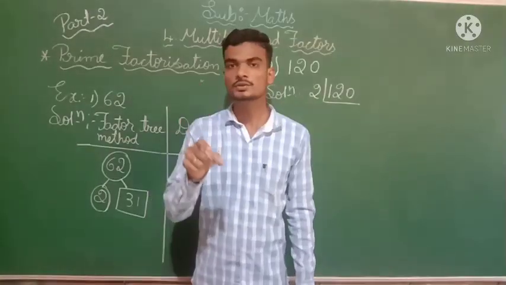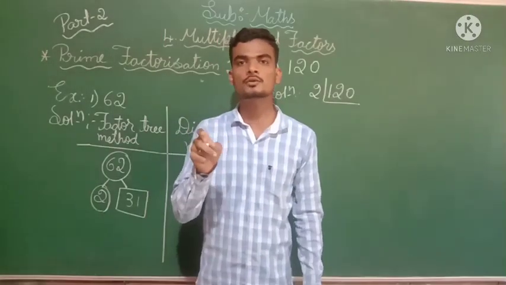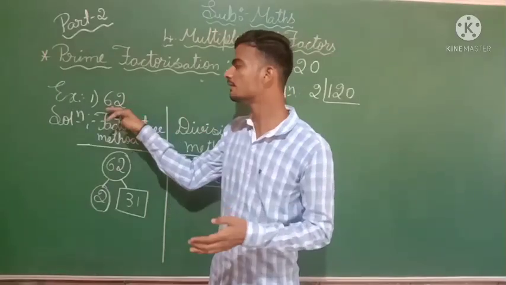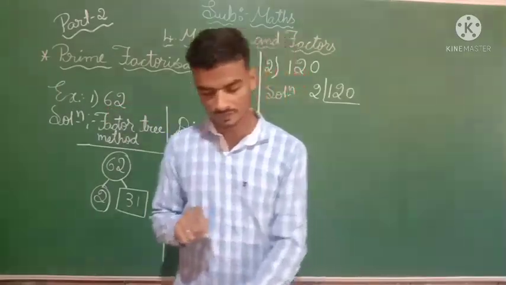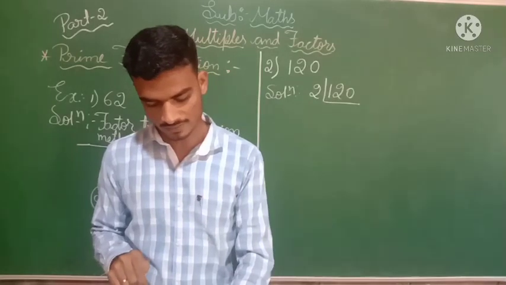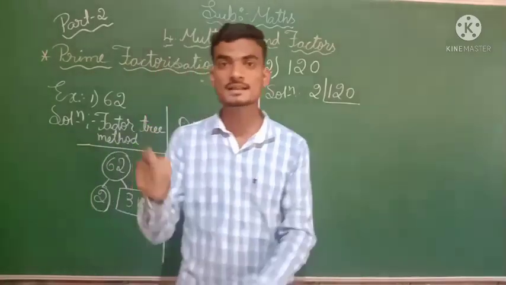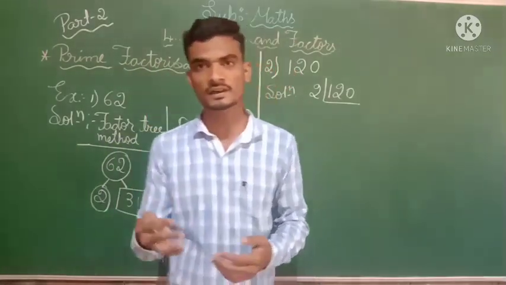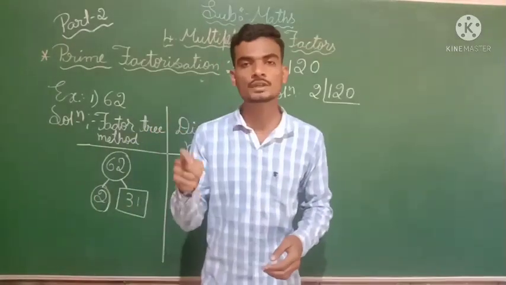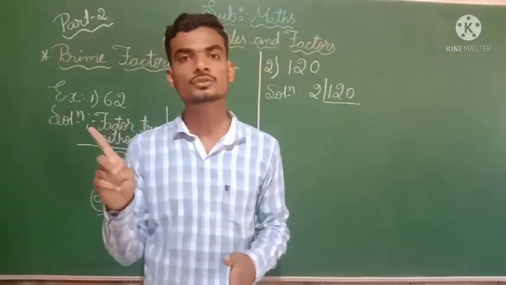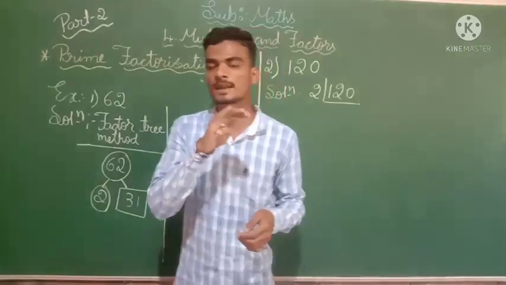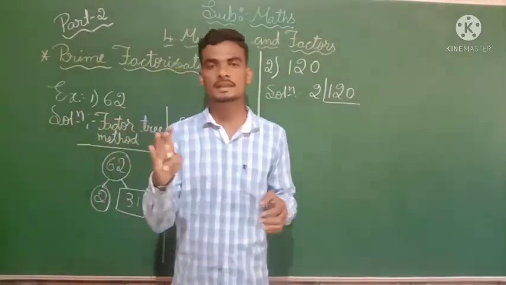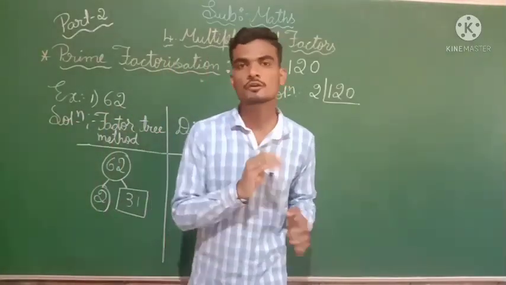By using prime numbers we have to make factors for the given numbers. For example, the prime factorization of 24 is 2 into 2 into 2 into 3. If you multiply all these numbers, you get the product 24 itself.